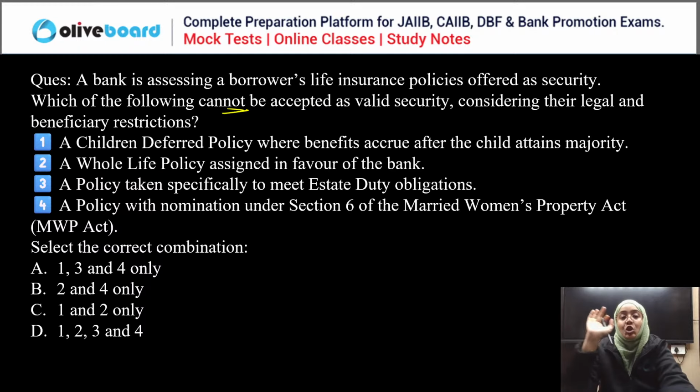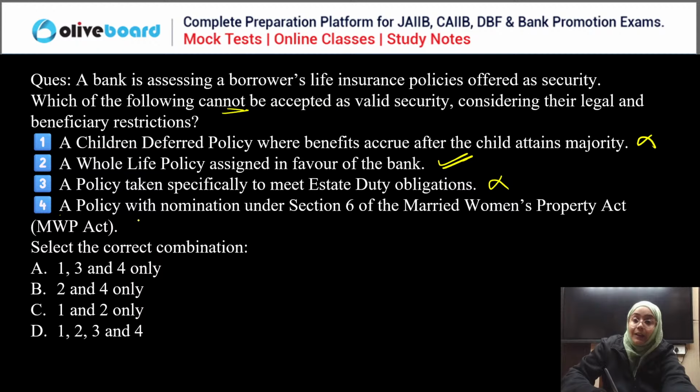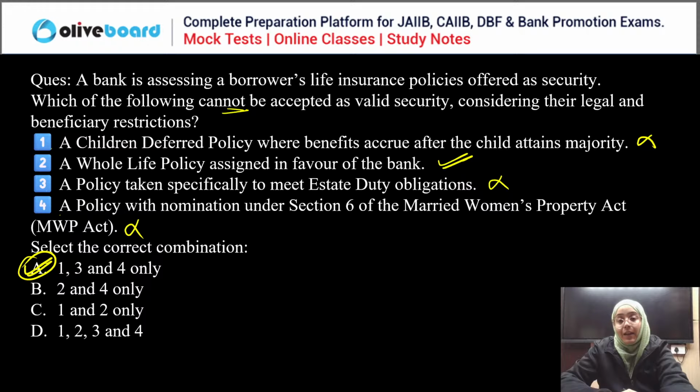First of all, see, the children deferred policy is not acceptable as a life insurance security. A whole life policy assigned in favor of the bank is allowed. A policy taken especially to meet estate duty obligation is not allowed. A policy with nomination under section 6 of the Married Women Property Act is also not allowed. So the not allowed ones are 1, 3, and 4. Second is the allowed one. So A is the correct answer. Every one of you is correct here, very good. Okay, done, you guys? Everyone done?